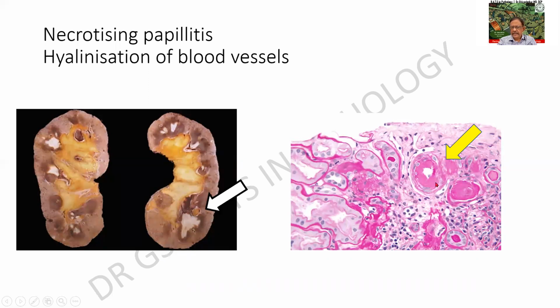Another change is hyalinization of the blood vessels. So these are all the renal tubules and these are the small caliber blood vessels. And I find that there is an eosinophilic acellular material that is getting deposited and it is causing a compromise in the vascular lumen. This is called as hyalinization of the blood vessels, which is characteristic of diabetes.